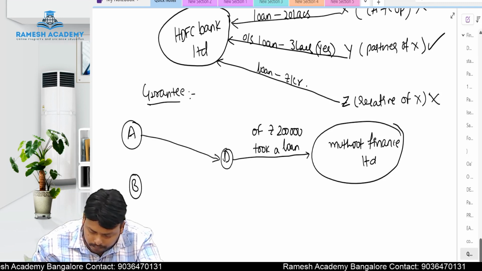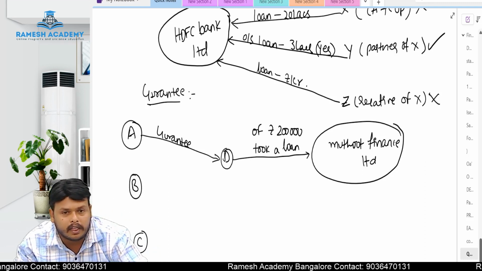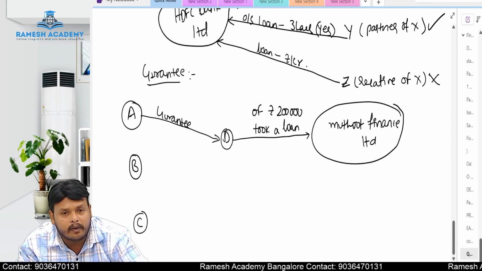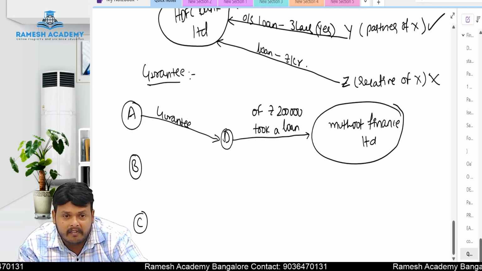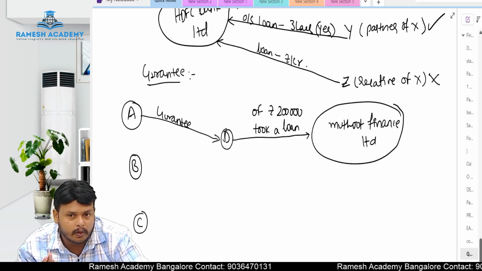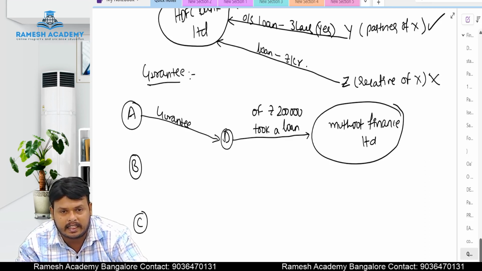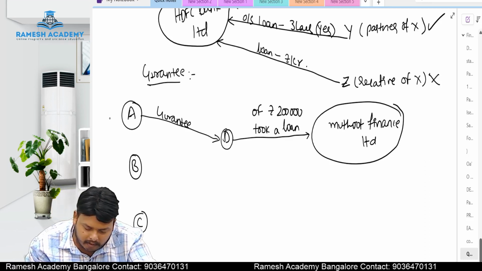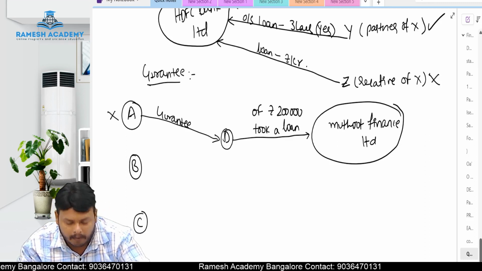A gave guarantee to D. Who is giving guarantee to D? A gave guarantee to D. It means if D defaults in repaying the loan amount to Muthoot Finance Limited, then who is going to pay? A is going to pay. Why? Because he has given the guarantee to Muthoot Finance Limited. Then in that case, A is disqualified to act as an auditor here.